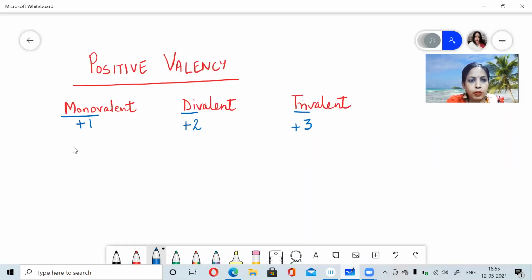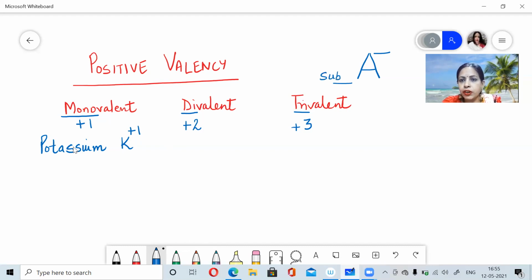Now, when we are talking about potassium, we can write potassium. The symbol will be K and the superscript. Now children, you all have to remember two terms. If this is an element or an atom, it has a superscript and a subscript. When we write anything below, it is your subscript. And when we write anything above, it is your superscript.